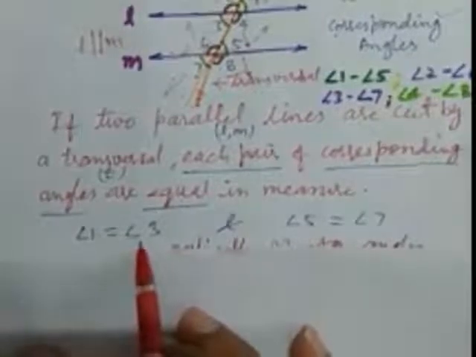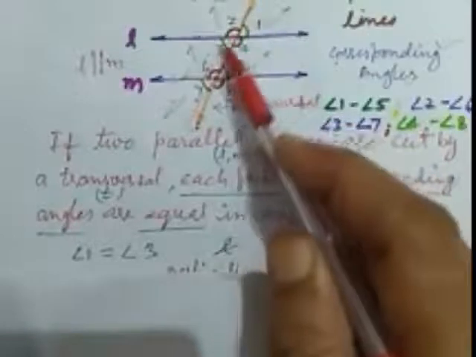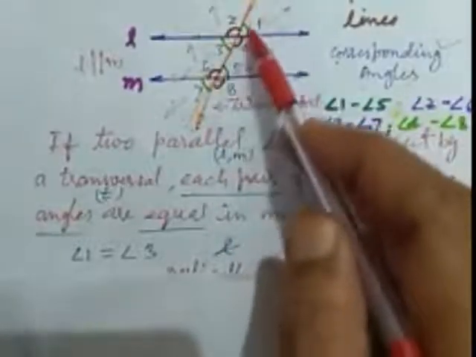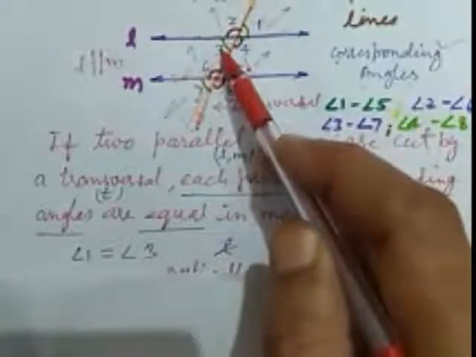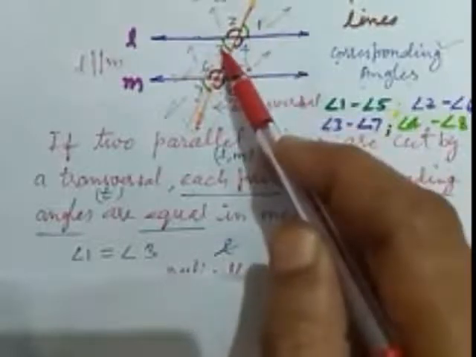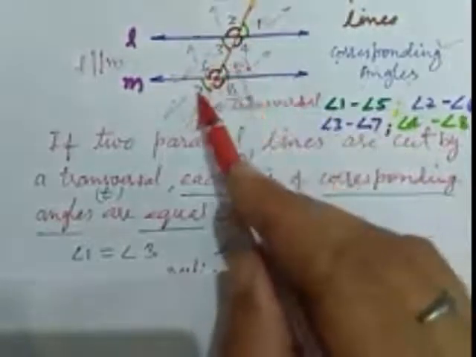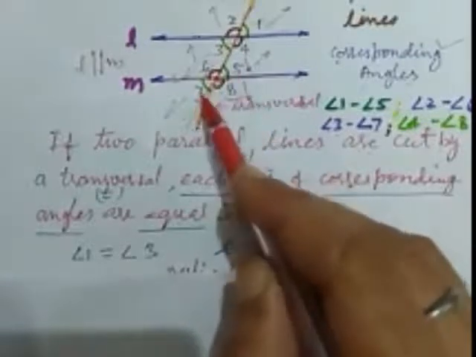Now, on the basis of this information, we can conclude other things. Here, 1 and 5 are a pair of corresponding angles, and 1 and 3 are vertically opposite angles. When two lines intersect each other, the vertical angles formed are equal. Here 1 and 3 are vertical angles. Here 5 and 7 are vertically opposite angles. So they are equal. Here 1 and 3 are equal. Here 5 and 7 are equal.